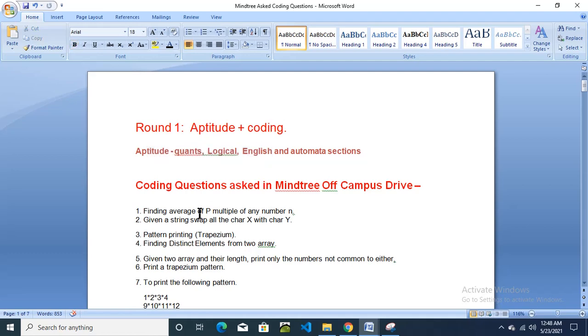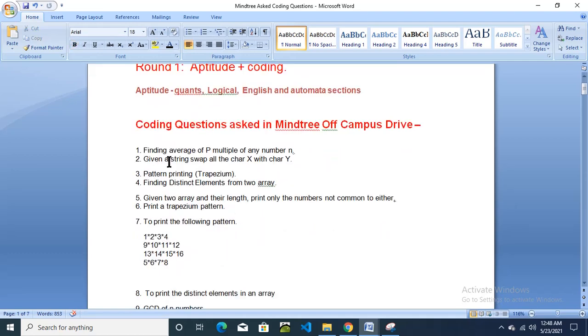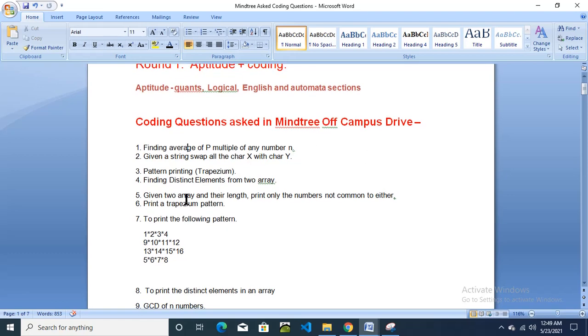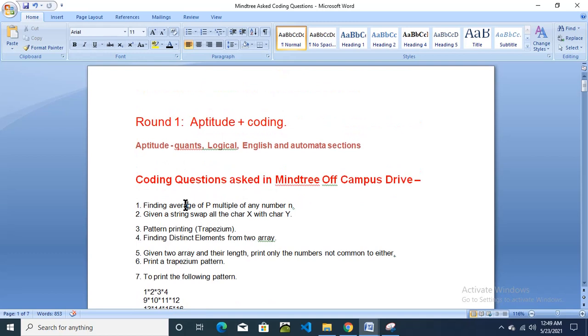Then coding: these questions were posted by other candidates. I have collected all the questions from different portals, so that you will get all the questions in one document, and you can prepare well for this off campus drive.